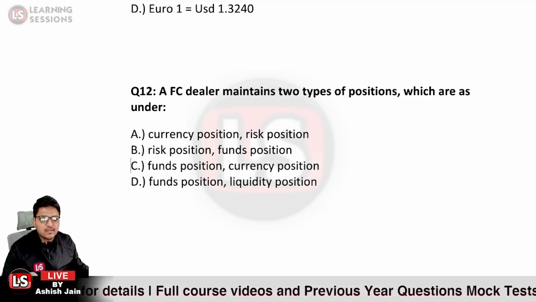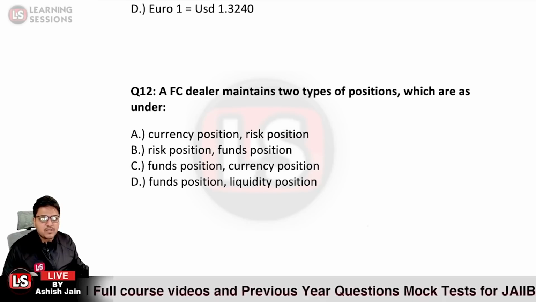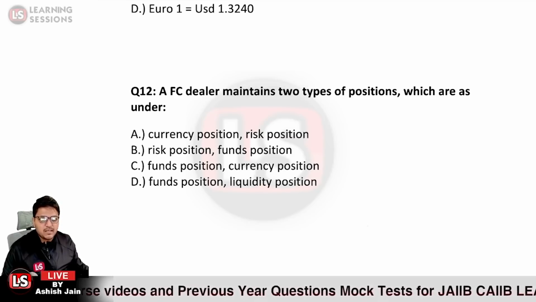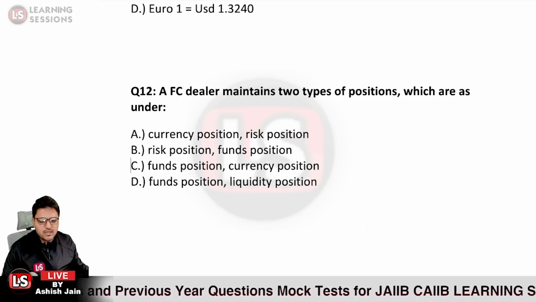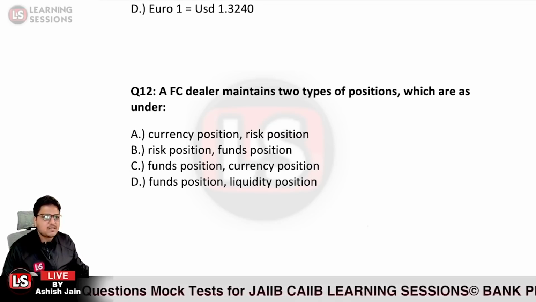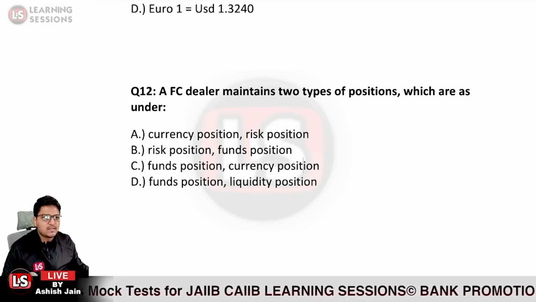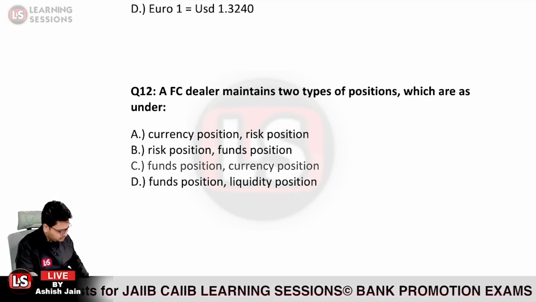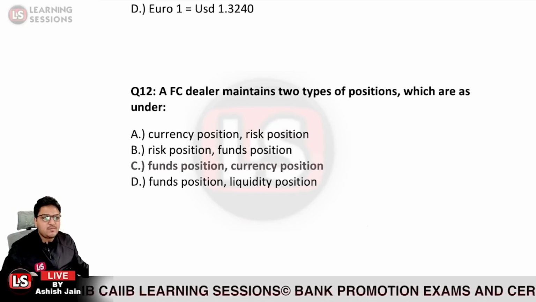So option C over here is the right answer. That is fund position and currency position. And Pooja Roy has answered correctly at the earliest. Option C in question number 12 is the right answer. Let's move to the next question.